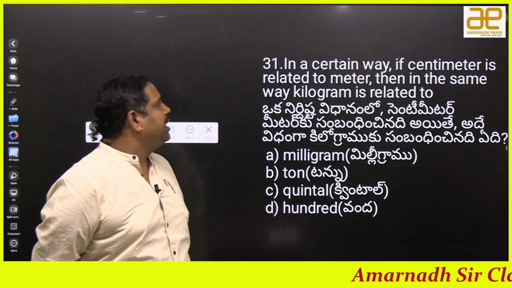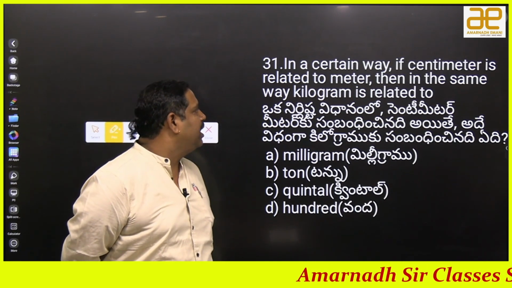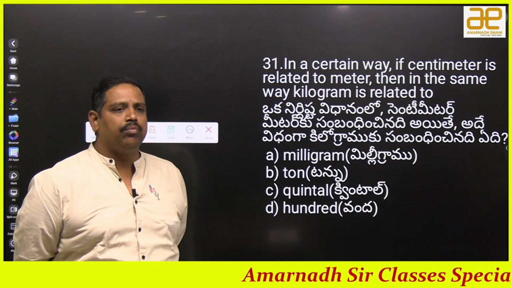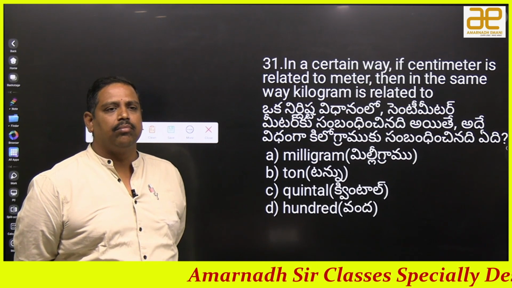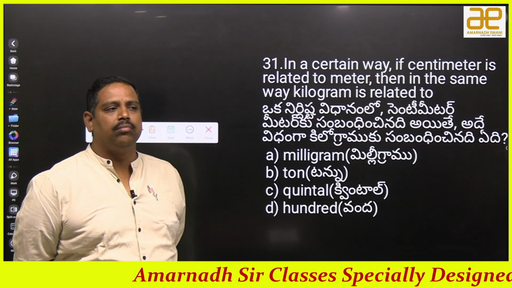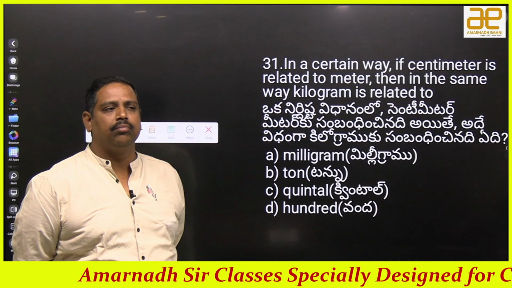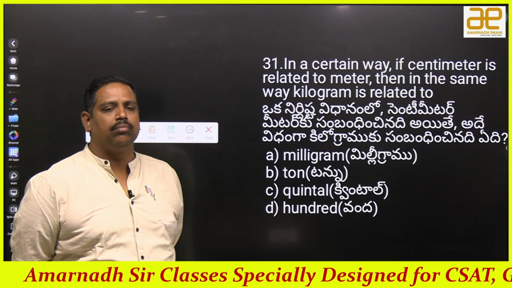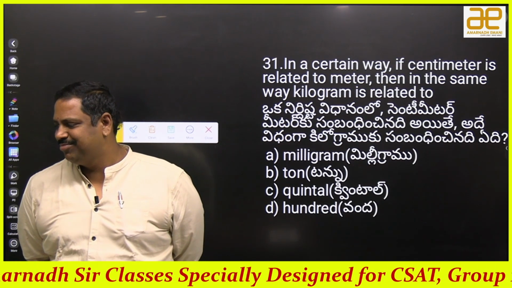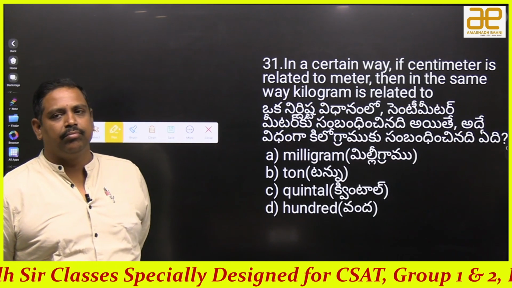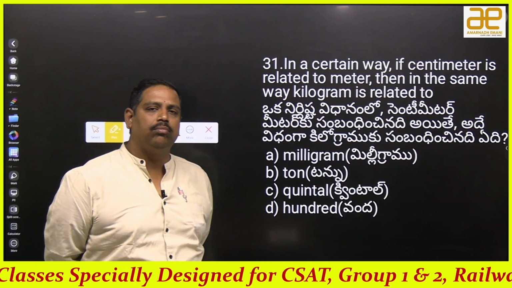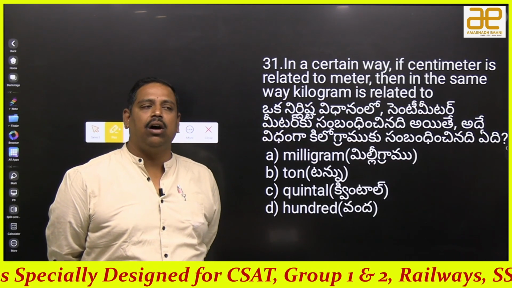In a certain way, if centimeter is related to meter, then in the same way, kilogram is related to. Quintal.